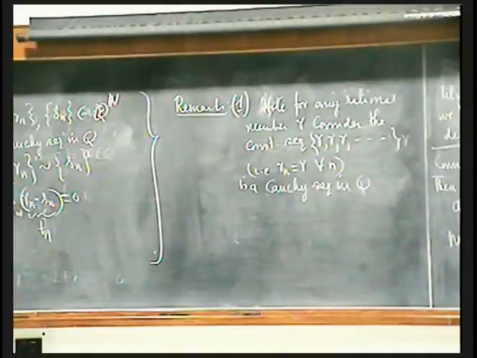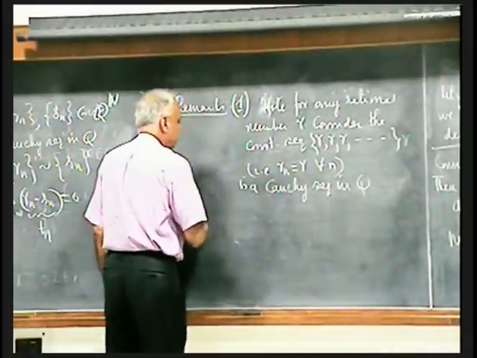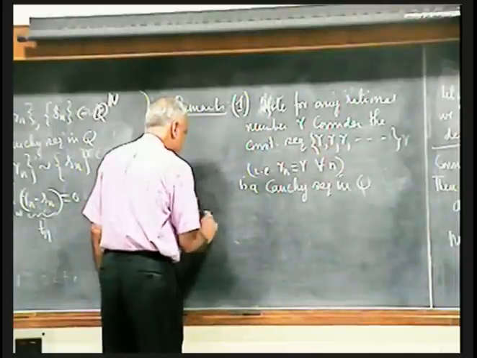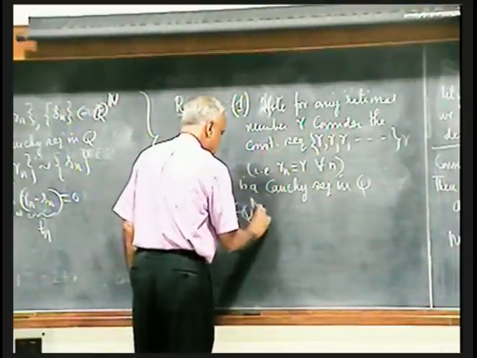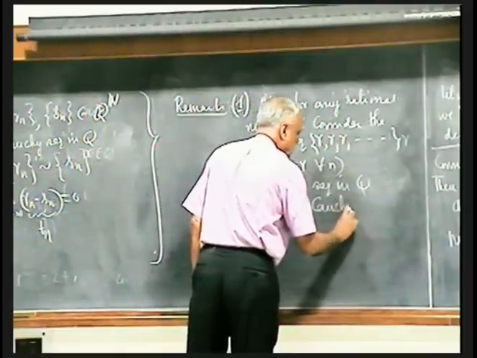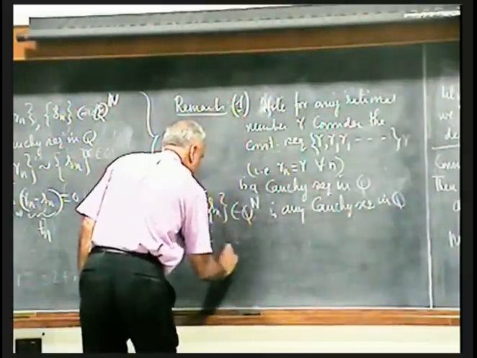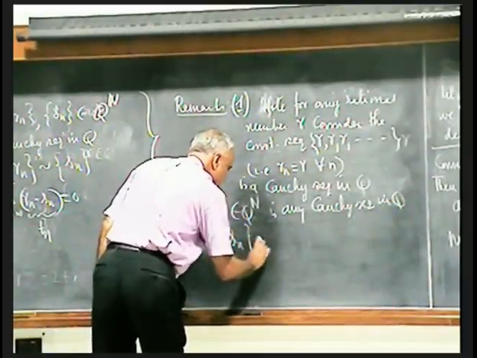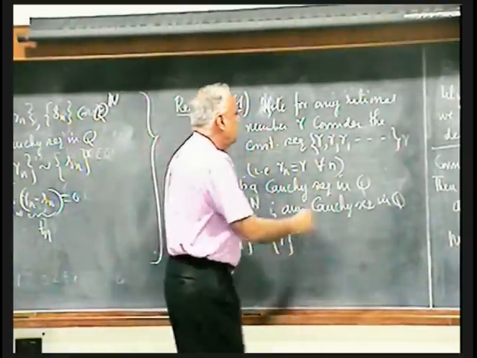So that is definitely a Cauchy sequence. Therefore, that's one. Now if Sn is any Cauchy sequence in Q and Sn is equivalent to this sequence, I will call this sequence R.